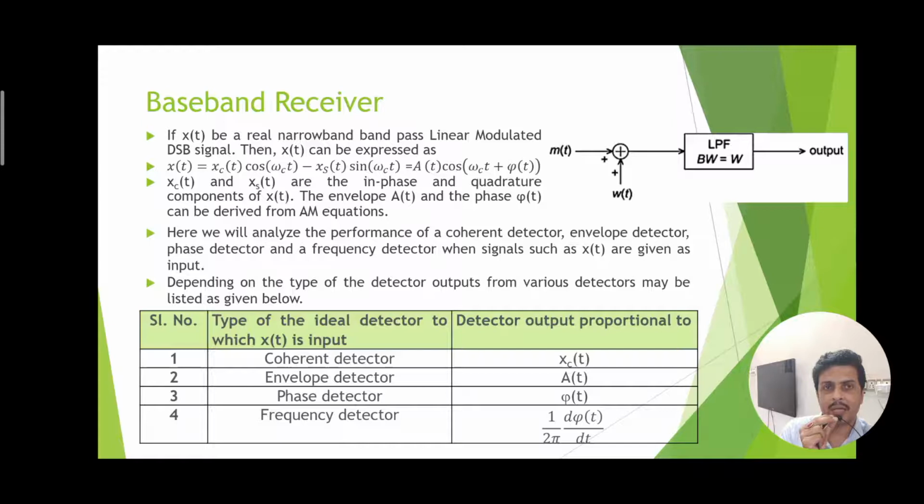So here the type of ideal detector to which XT is input and the parameter to which the detector output is proportional are explicitly shown. So first is the coherent detector, where the detector output is proportional to XCT, that is the in phase component of the signal. Similarly, the envelope detector output is proportional to the envelope magnitude of the modulated signal. The phase detector produces an output which is proportional to the phase of the modulated signal, and the frequency detector produces the slope of the phase which is proportional to the message.